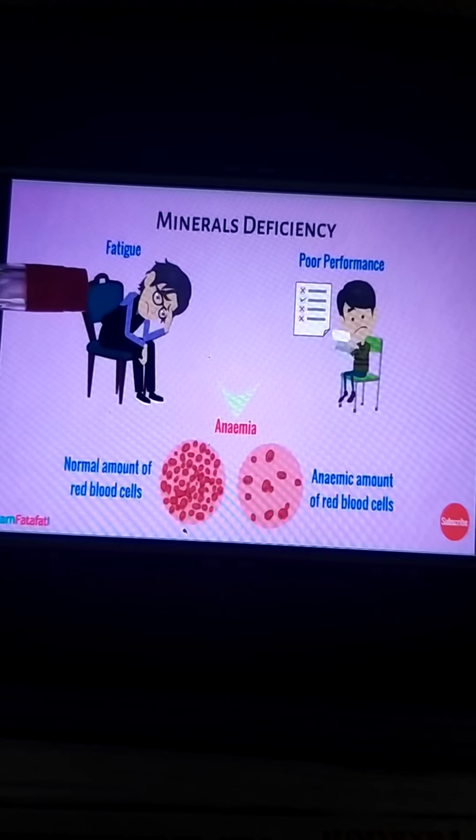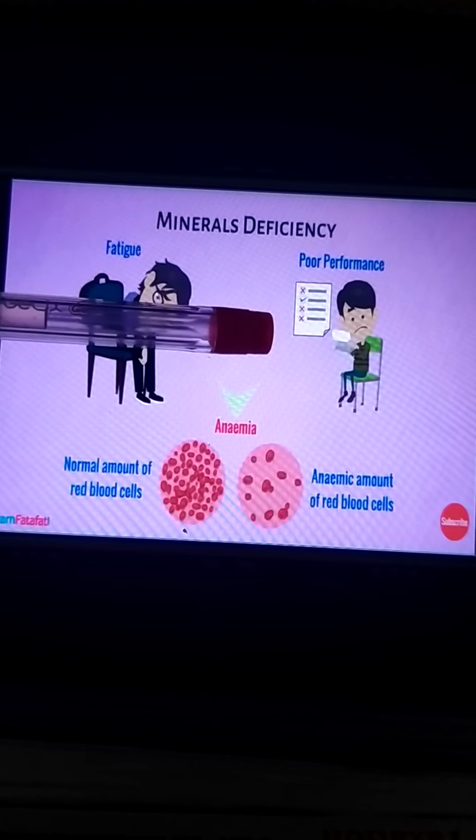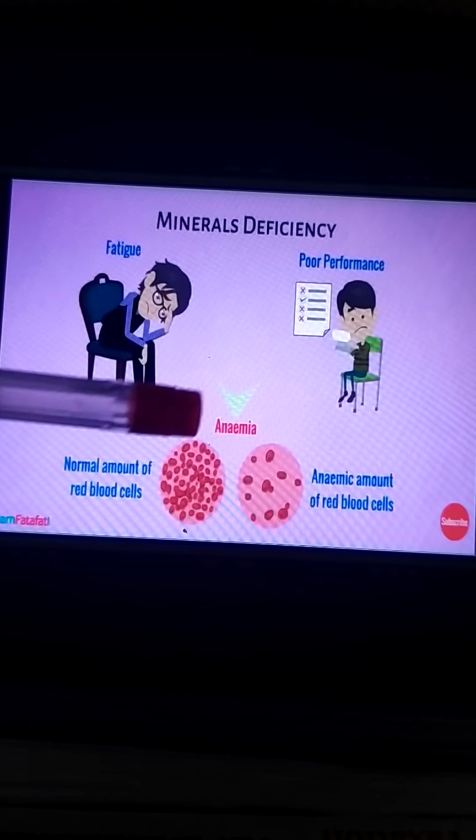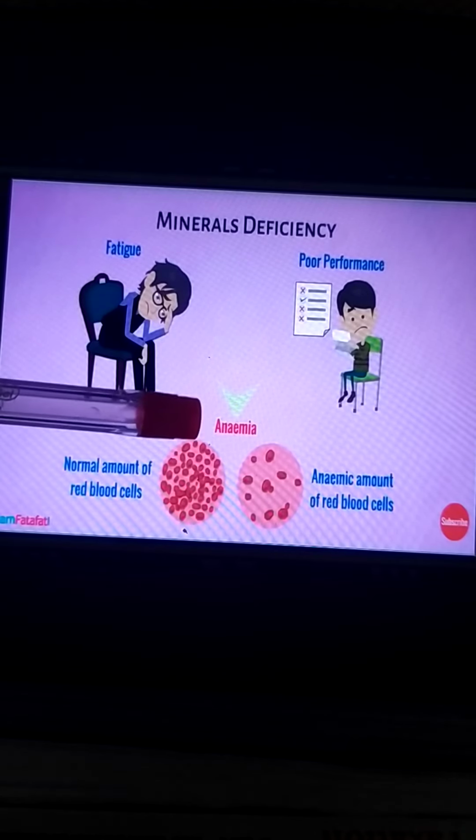You will feel nauseous and not good all the time. You will feel so ill, have poor performance at school, and not be able to concentrate or even focus. So iron deficiency will cause anemia.